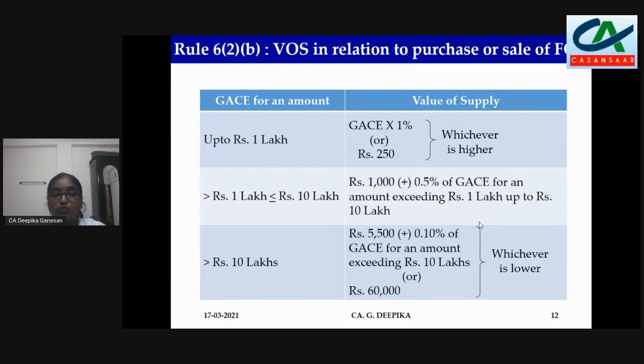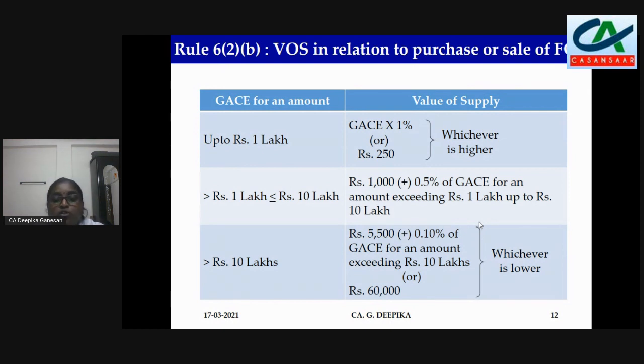If it is beyond 1 lakh and up to 10 lakhs, then it is rupees 1,000, that is nothing but 1% of 1 lakh, plus 0.5% of the gross amount of currency exchanged for the amount exceeding rupees 1 lakh up to rupees 10 lakhs. In case you have exchanged up to rupees 6 lakhs, for the first 1 lakh it is rupees 1,000. For the remaining 5 lakhs, it is 0.5%, which is 2,500. So it is 3,500.